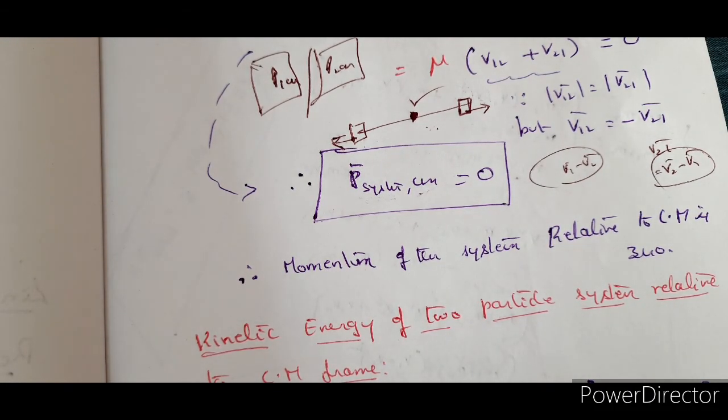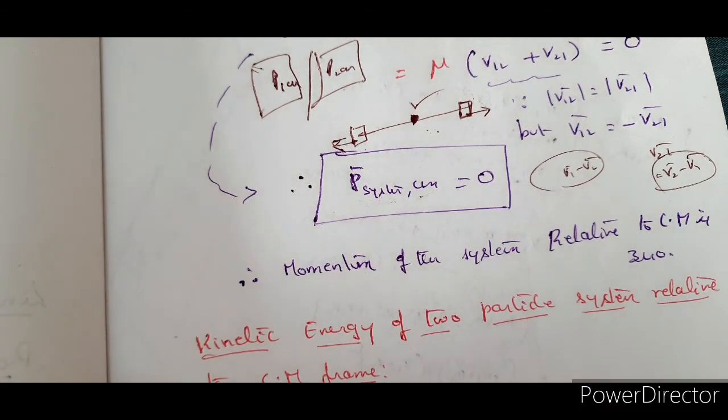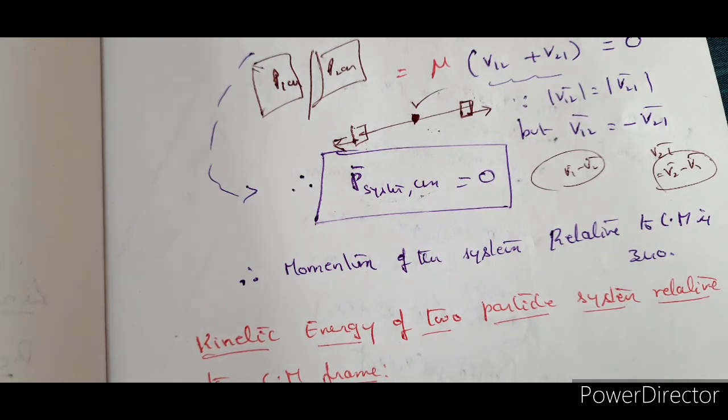Now when we talk about the momentum, obviously we talk about kinetic energy. Why? Because kinetic energy is equal to p square by 2m. Then we may think that when the momentum is zero, then kinetic energy should also be zero. Okay, let us see whether what we are thinking is right or not.